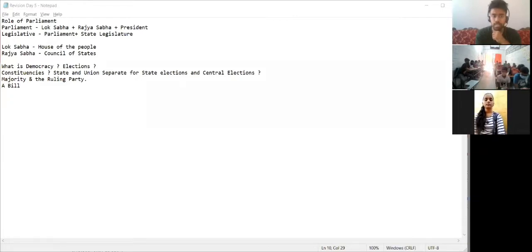Then we have read about the eligibility of candidates for Rajya Sabha and Lok Sabha. This is there in the book. What Parliament does, or how a normal bill passes through the steps and becomes a law. These all things we have done and it's there in your copy.